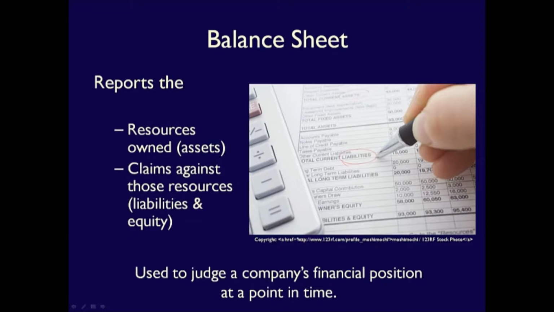In order to understand the balance sheet, we first have to understand the elements that make up this statement: assets, liabilities, and equity, also called shareholders' equity. Each element has characteristics that define them. When we record the activities of a business, we use these characteristics to determine if the transaction will affect that element or not. Let's look at each element on the balance sheet individually, starting with assets.